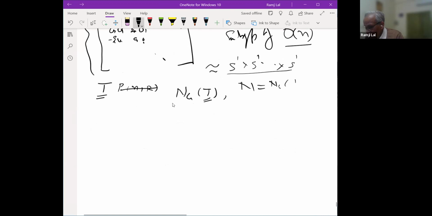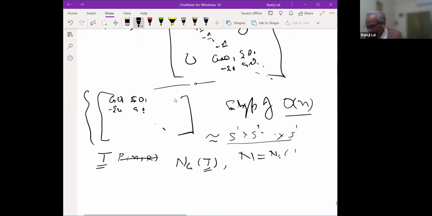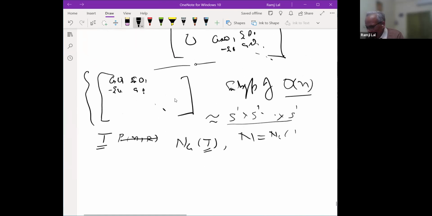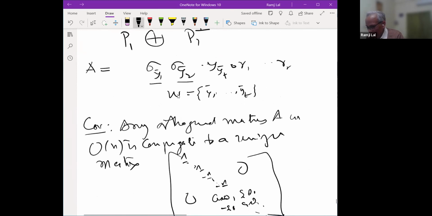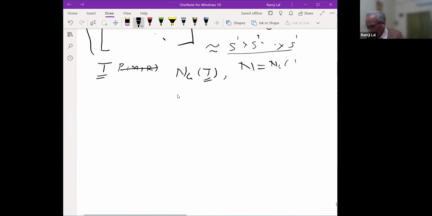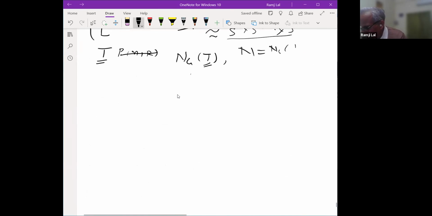So anyway, I'll come to these things maybe later. And then similarly, we have the unitary group. I'll not talk much about the unitary group. The theory is similar. So look at the unitary group.